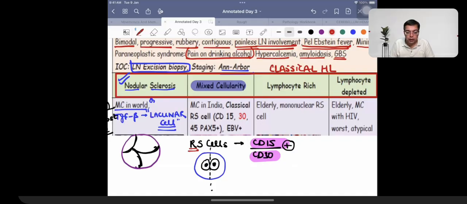Eosinophilic, right? So these are the ones which are going to be having CD15 and CD30 positivity. So classical Reed-Sternberg cells are going to be seen over here. This is going to be having an association with Epstein-Barr virus as well.